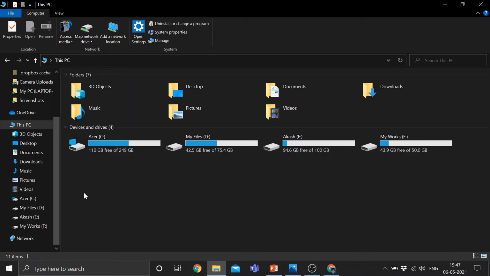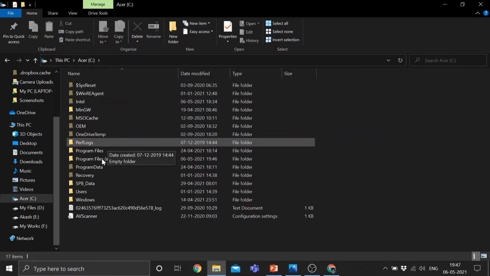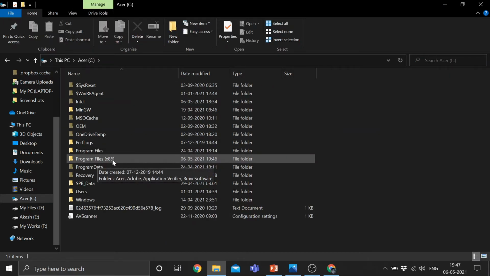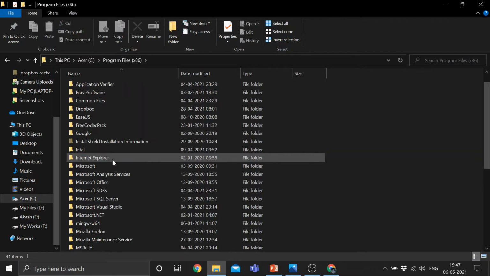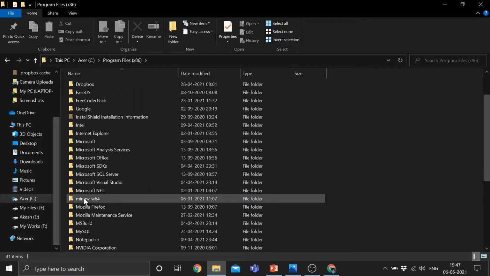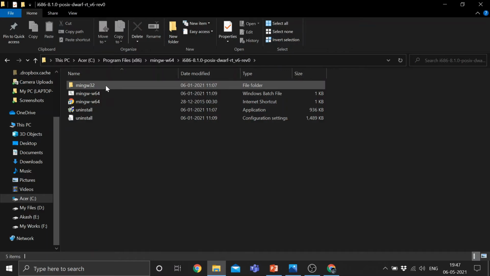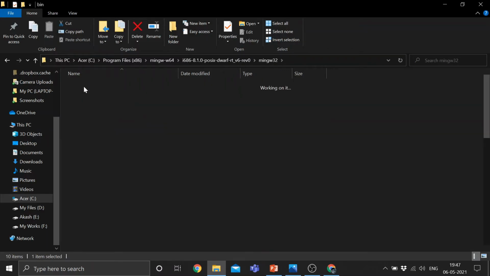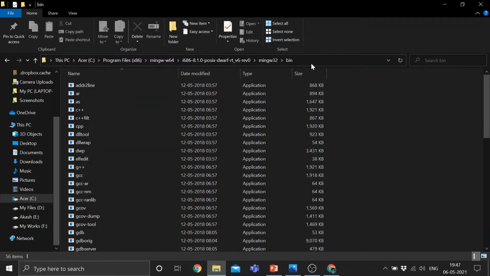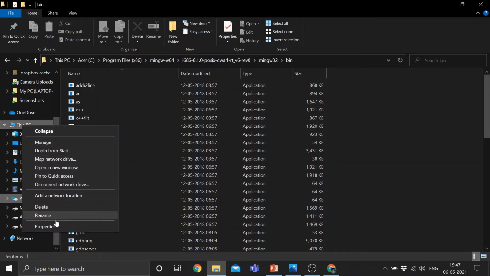After downloading, come to This PC and open the C drive, and here you can see the Program Files (x86) folder, and here search for the mingw folder. Here it is, mingw64. Open this folder, open mingw32 and open the bin folder, click here and copy this, Ctrl+C. After this, right click on This PC and go to properties.